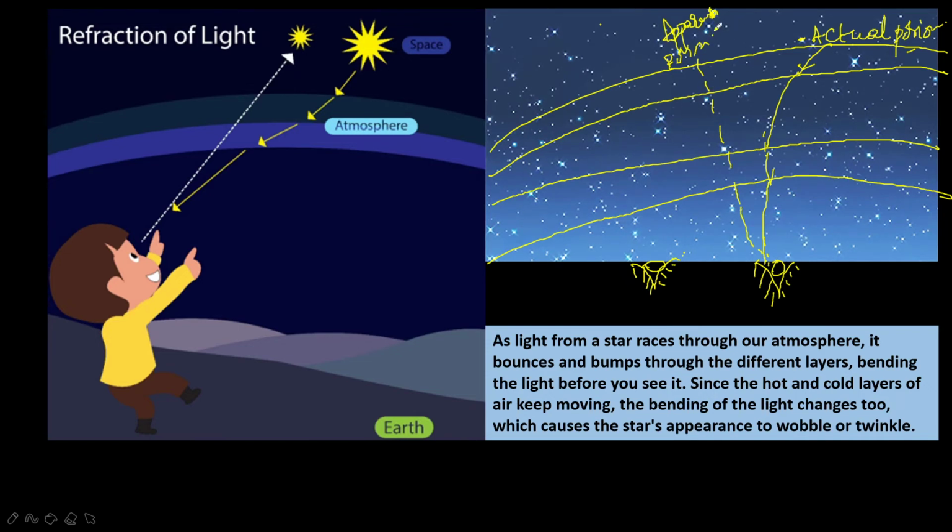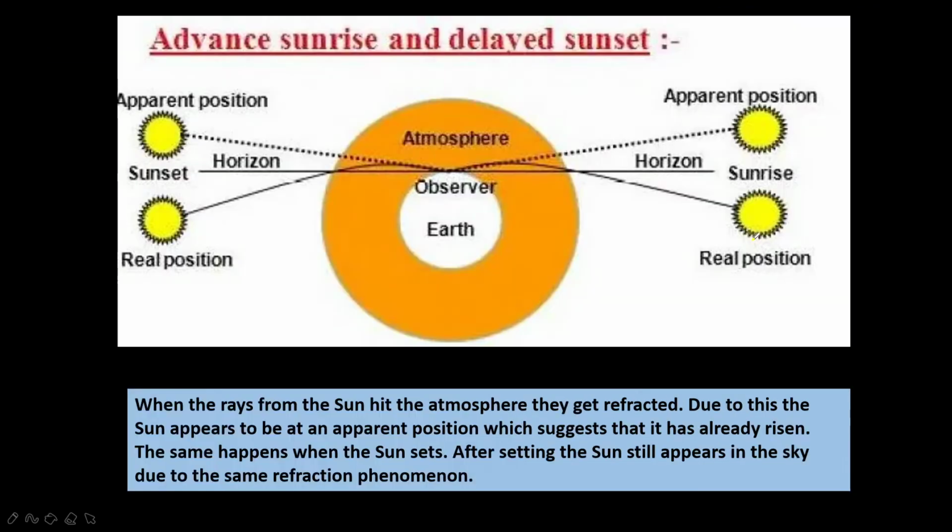So the position of the stars also varies. The stars seem to be much higher than they actually are due to atmospheric refraction only. So the same thing happens in the case of twinkling of stars also. Okay, so practice this diagram also. Okay, so advanced sunrise and delayed sunset, this is also another phenomenon of atmospheric refraction.